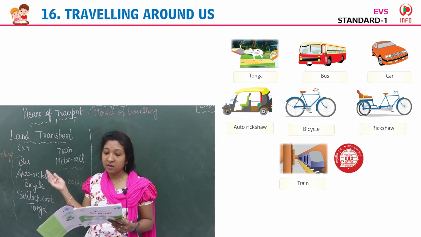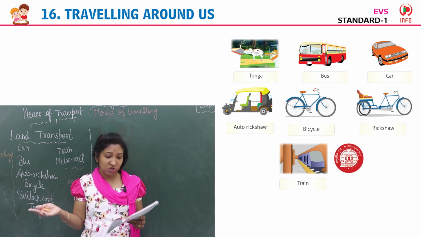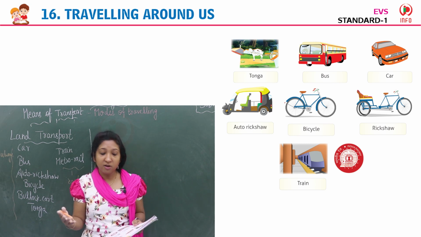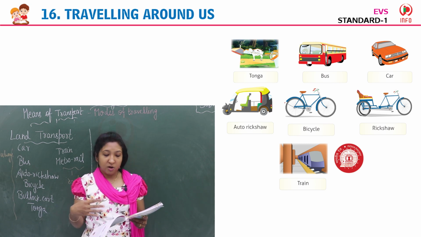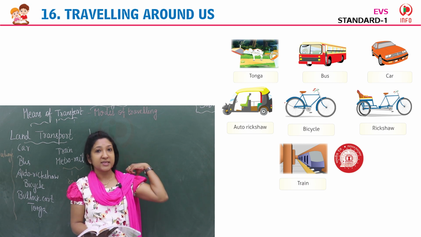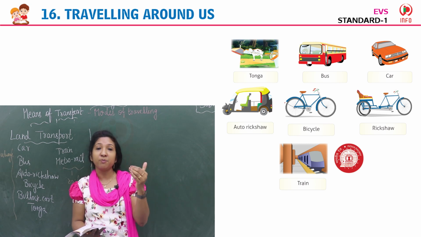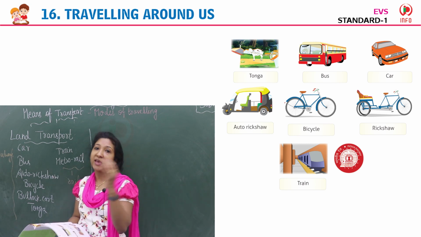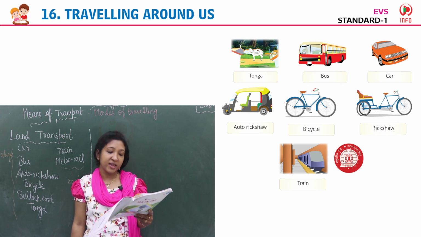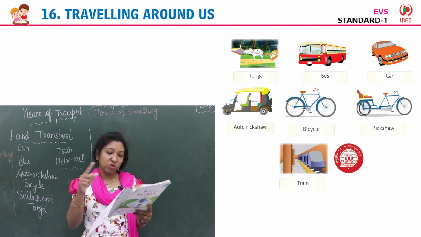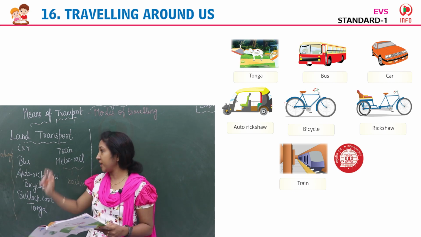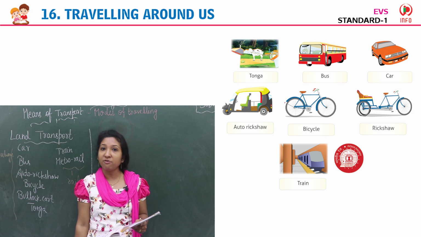Then bus, car, auto rickshaw, bicycle, rickshaw. Rickshaw is there, auto rickshaw is there. Rickshaw we can see somewhere here also. In the cities also sometimes we can see this rickshaw. A man pulling this rickshaw, carrying people. Then train that moves on railway track. You can see Indian Railway, that image here. Okay, yes. So land transport includes railways and roadways. So these are the examples of means of land transport.